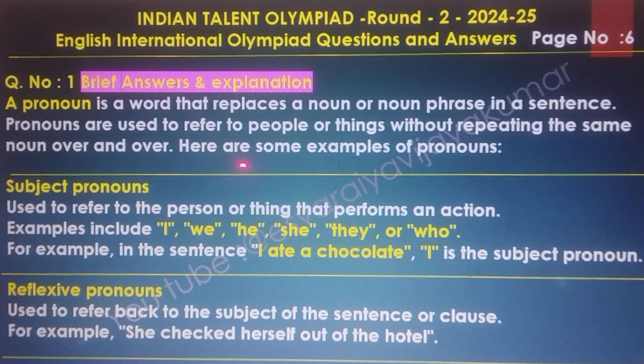Pronouns are used to refer to people or things without repeating the same noun over and over. Here are some examples of pronouns. Subject pronouns are used to refer to the persons or things that perform an action. Examples include I, we, he, she, they or who. For example, in this sentence, I ate a chocolate, I is the subject pronoun.